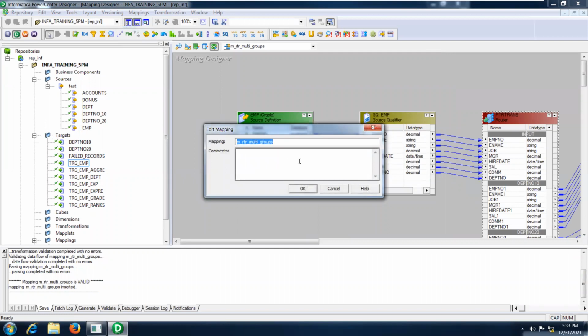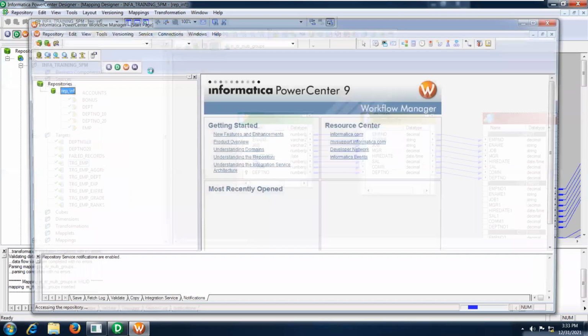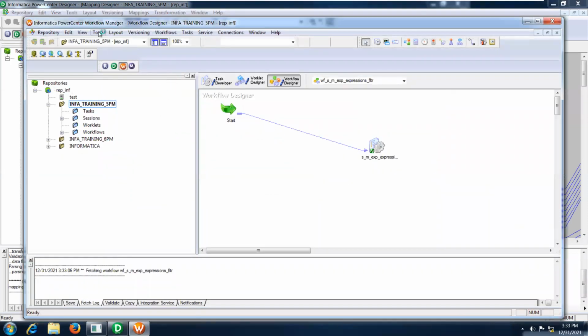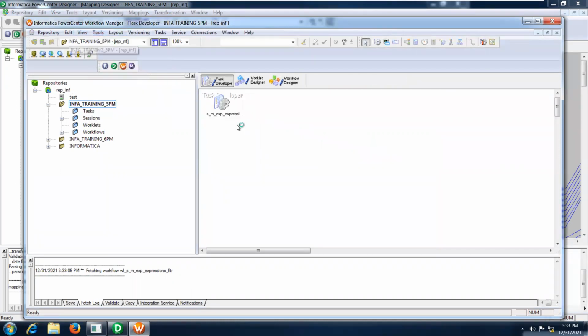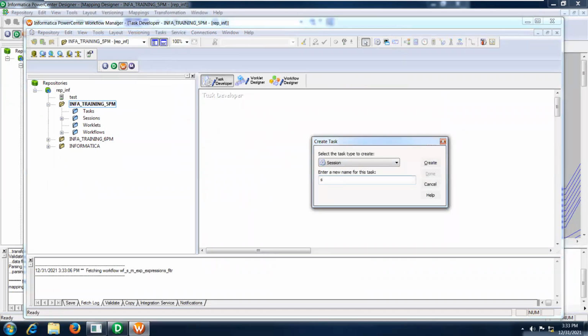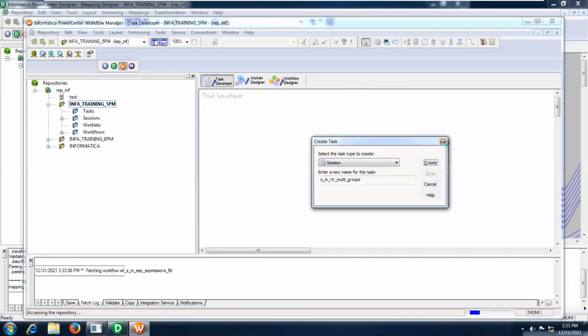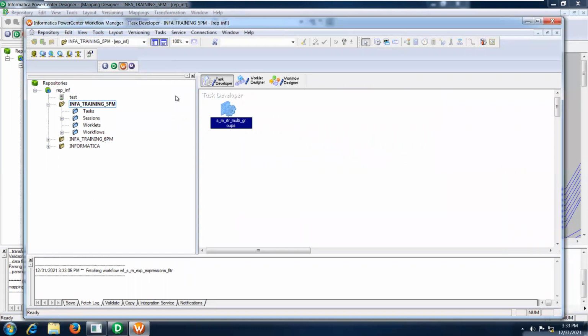Take the mapping name to create a session under the workflow. Go to your workflow manager, and then go to task developer. Under task developer, you have to create the session name with s_ underscore, and we can give the mapping name, which is the relevant one. Now, multi groups, right? This is my mapping router multi groups. Click on OK, click on done.